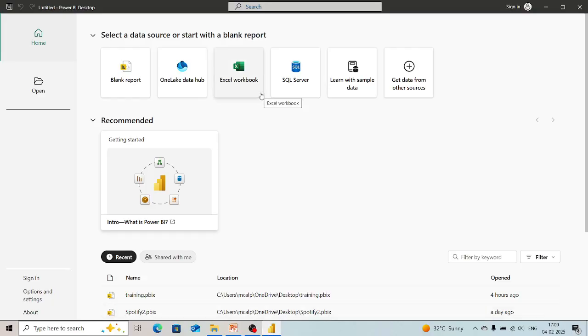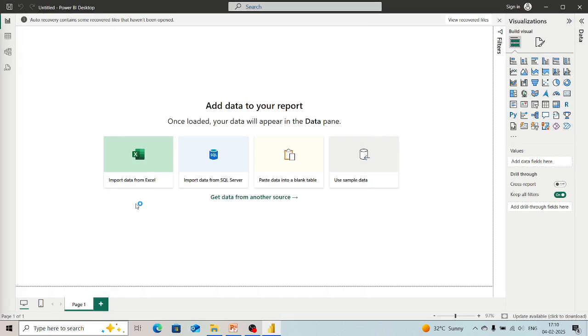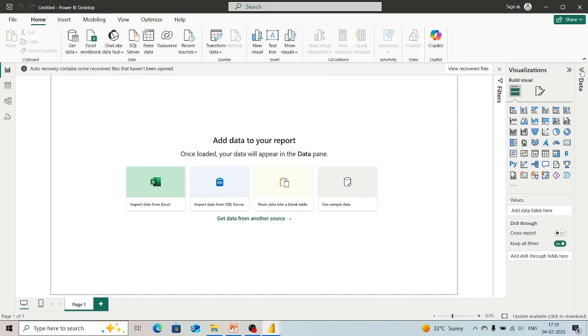So here I have opened Power BI. In the last video, we were working with the DAX functions, and we created measures also. There we created one visualization, that was a card. In this video, we are going to work with that data only. So I am opening that file. Here we can see what our data was.